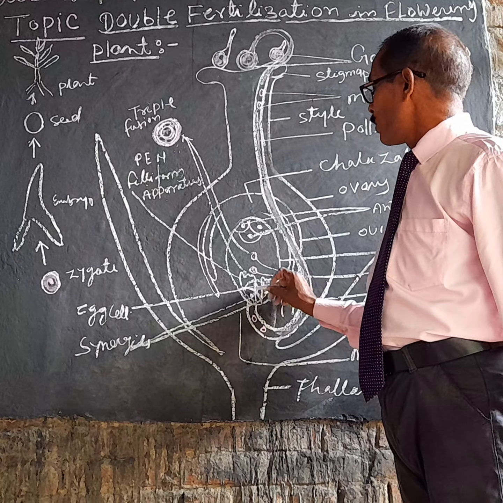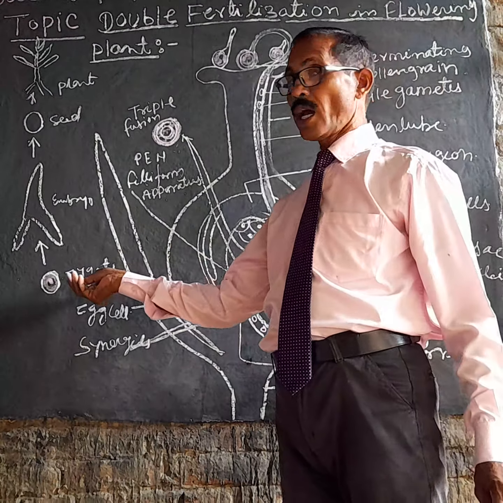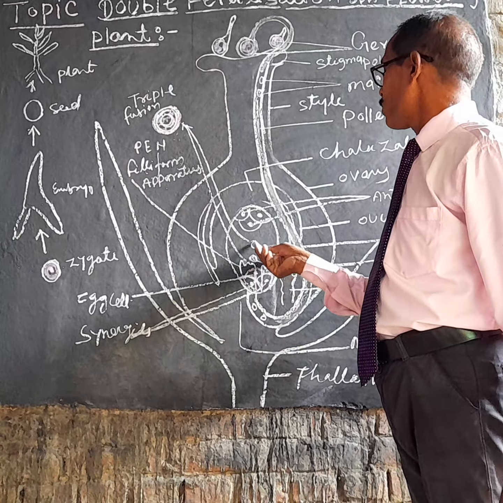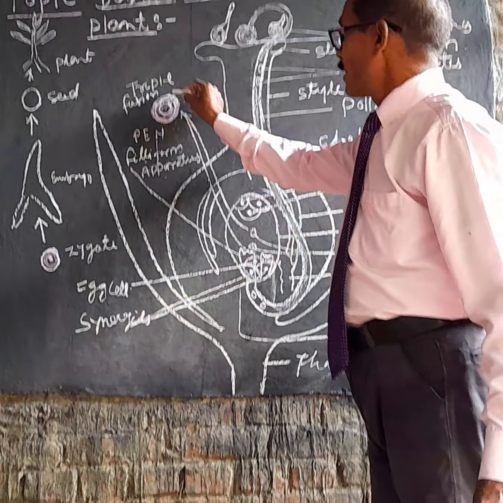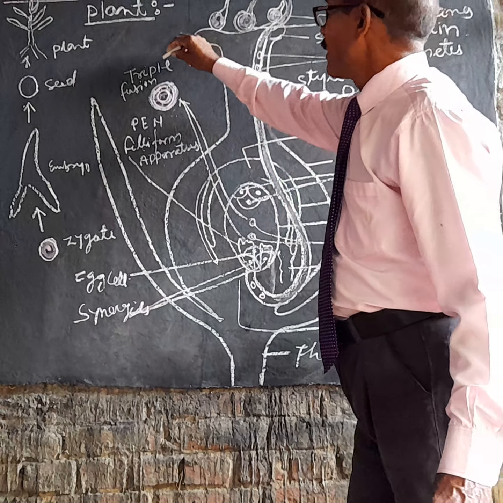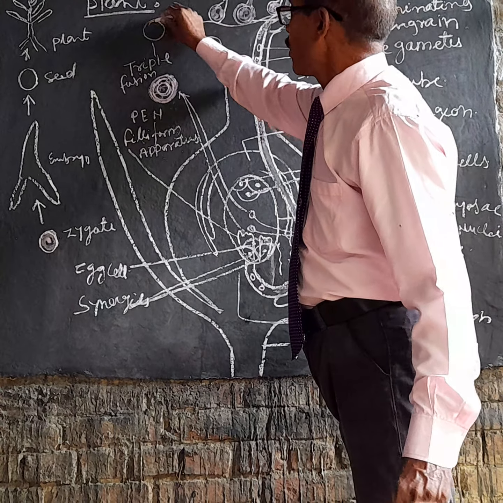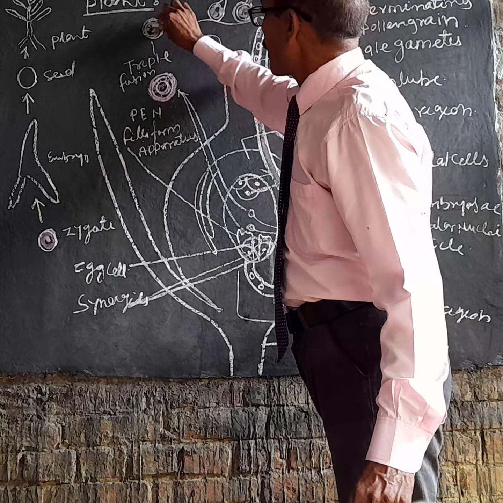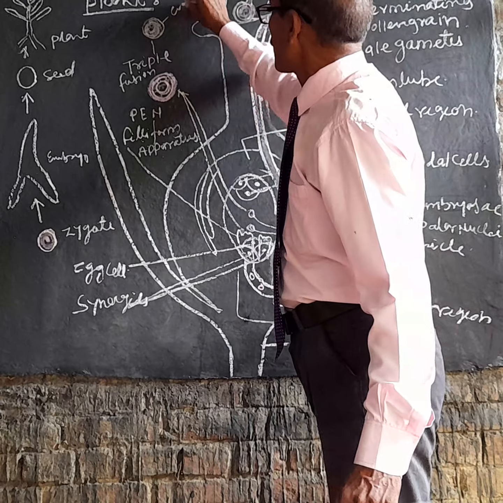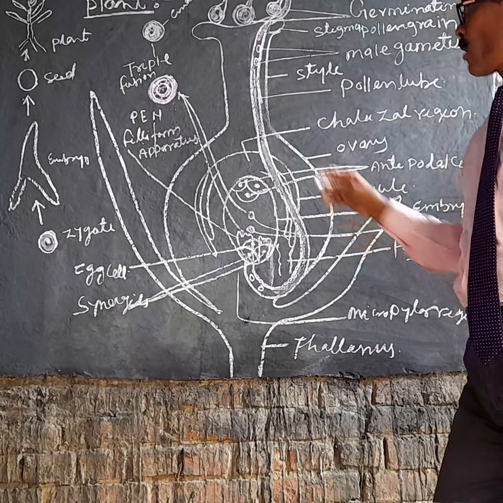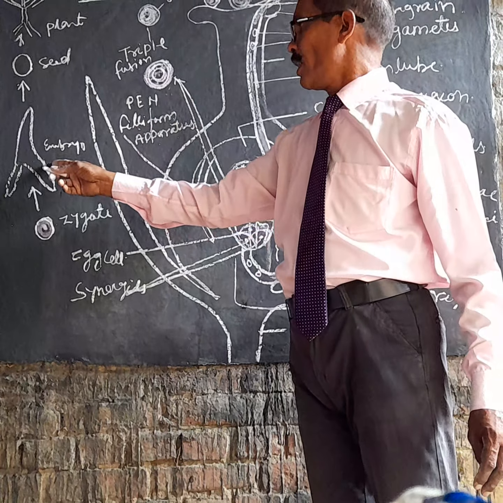One male gamete fuses with the egg cell to form the zygote, and the second male gamete fuses with the polar nuclei. These three nuclei fuse together to form the primary endosperm nucleus, which finally transforms into endosperm. This endosperm provides nourishment to the developing embryo.